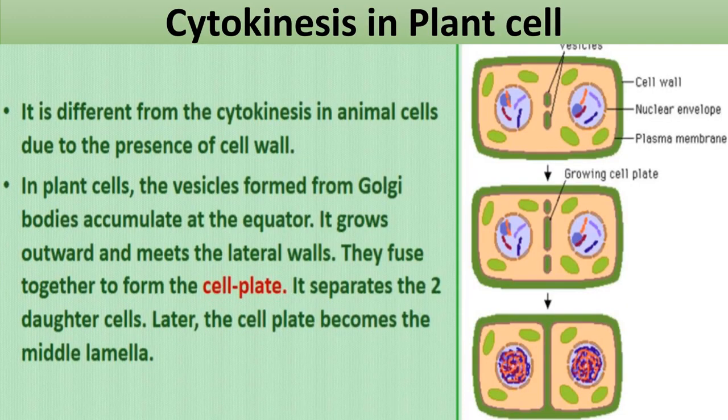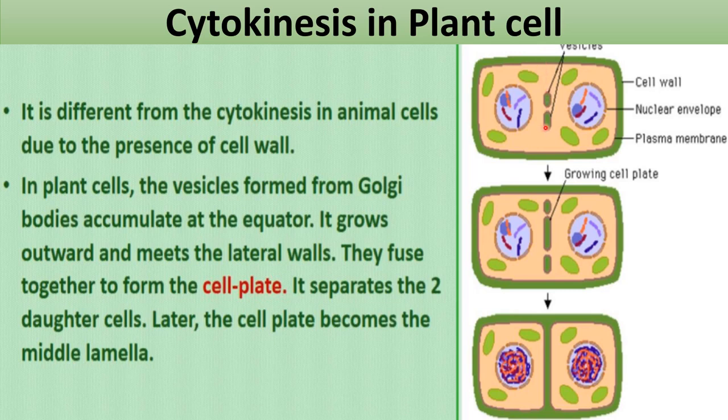Now cytokinesis in plant cells, how it occurs? So it is different from cytokinesis in animal cells due to the presence of cell wall. As you know, in animal cells cell wall is absent, but in plant cells it is present. That's why cytokinesis is also different, okay. In plant cells, the vesicles formed from Golgi bodies accumulate at the equator. So this is the equator of a plant cell, and you can see these are vesicles which are arranged at equator, okay.